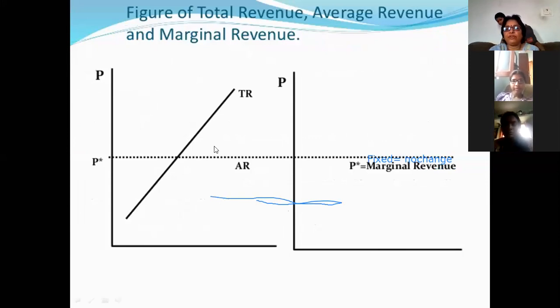And this is the graph which we can see here: the total revenue curve, the average revenue curve, and the marginal revenue curve. Here we can see that the average revenue curve and marginal revenue curve are the same. It is horizontal to the x-axis, and the TR is an upward sloping curve from left to right.